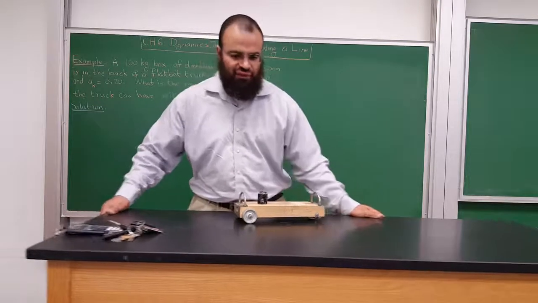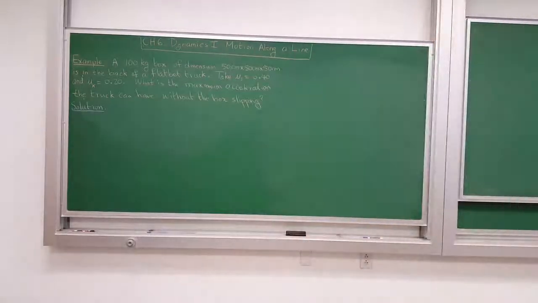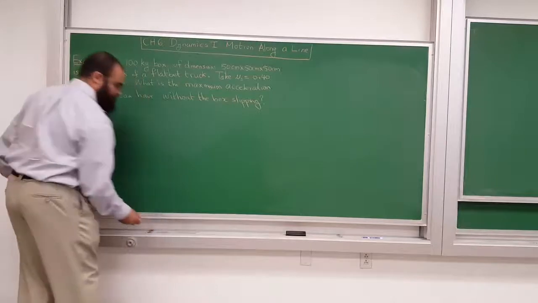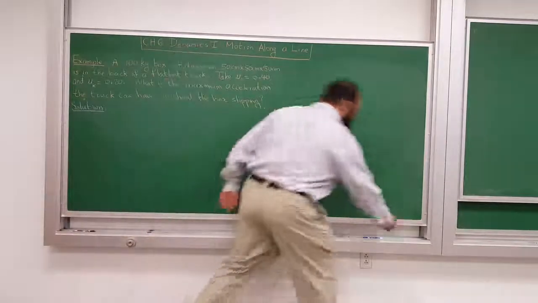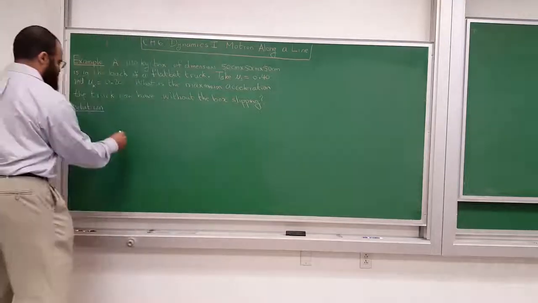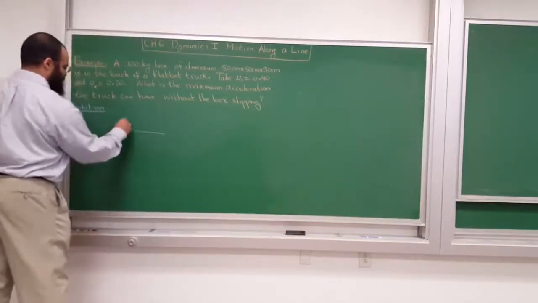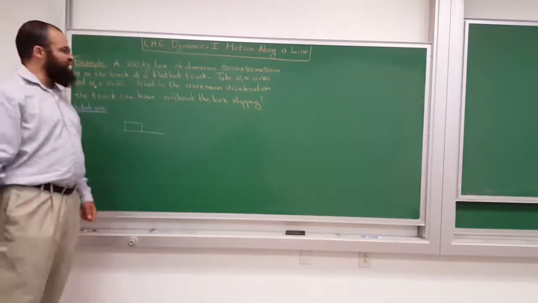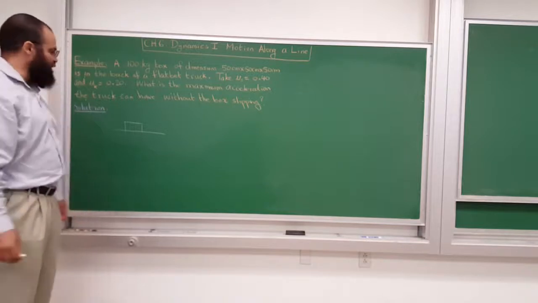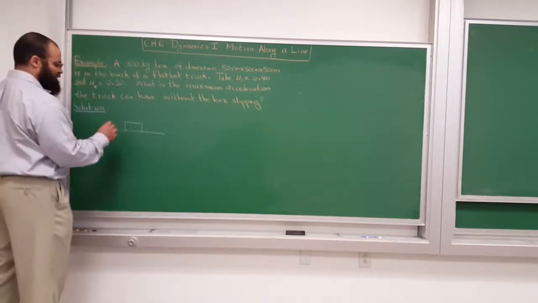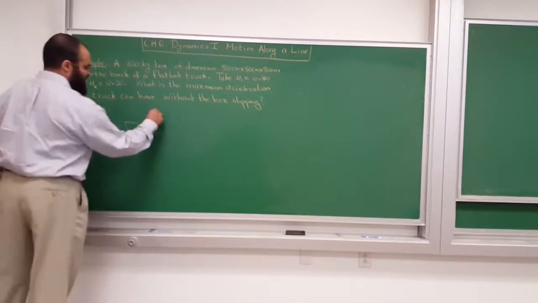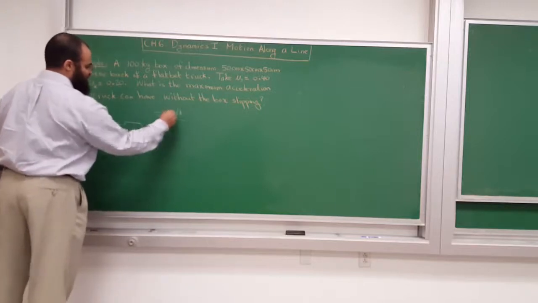Okay, so let me move this away. Let us draw a picture first. Here is the bed of the truck, and here is the box. They give you the dimensions of the box, but they don't matter. Remember, friction does not depend on the surface area in our simple model. And so here's the truck, and it will accelerate this way with a certain acceleration. That's the direction of the acceleration.